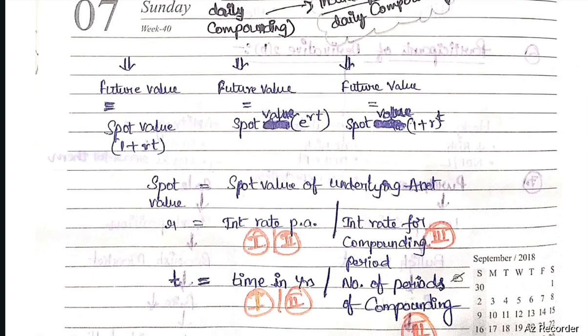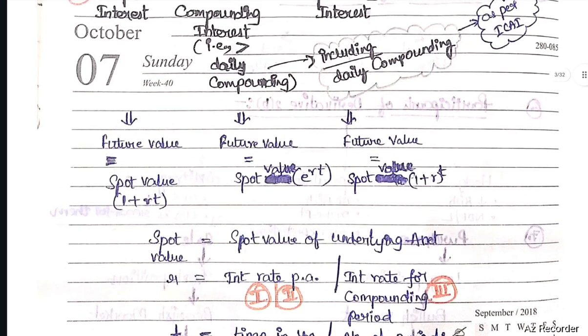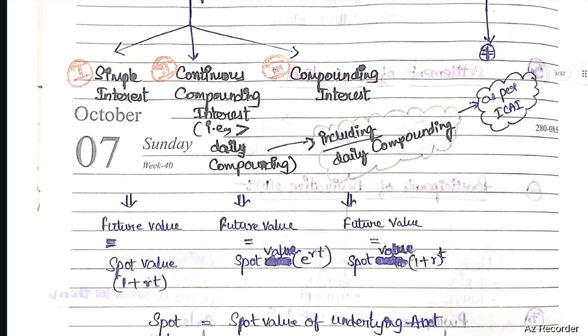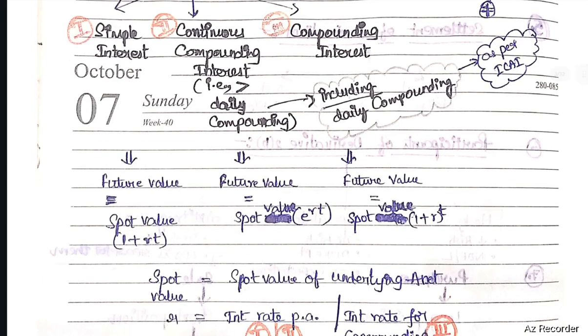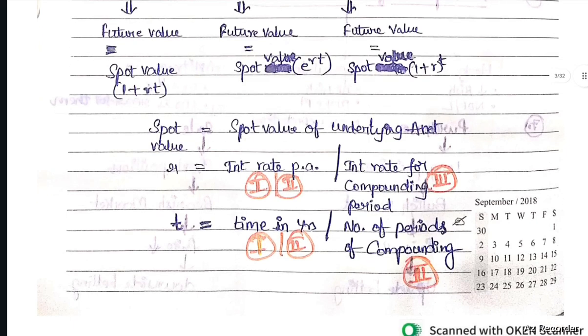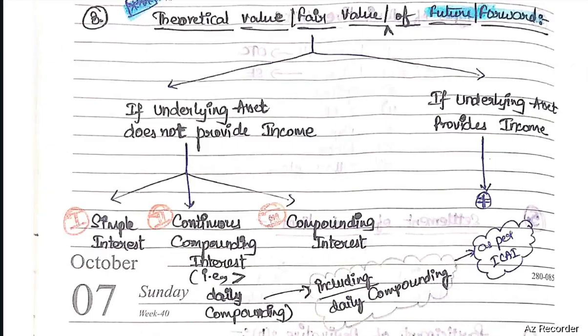E will be used in case of daily compounding, that is continuous compounding. Next, in case of compound interest, future value equals spot value into (1 plus R) whole to the power T. Spot value is the spot value of the underlying asset. R means interest rate for the compounding period. T, number of periods of compounding. This is the case if the underlying asset does not provide income.